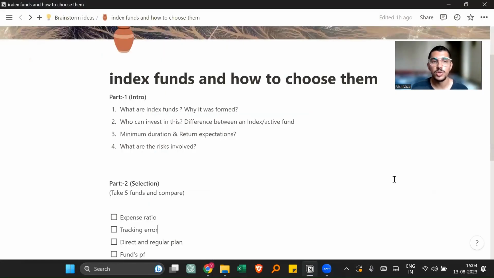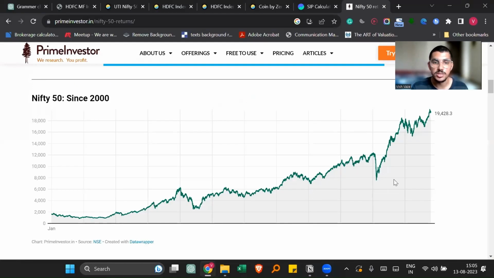The third thing which we are going to discuss is minimum duration and return expectations. Just remember that whenever you invest in the stock market, you have to stay invested for more than 3 to 5 years. You can't just invest for 1 to 2 years or less than 3 years. I will show you the chart of Nifty. It will help you to understand better.